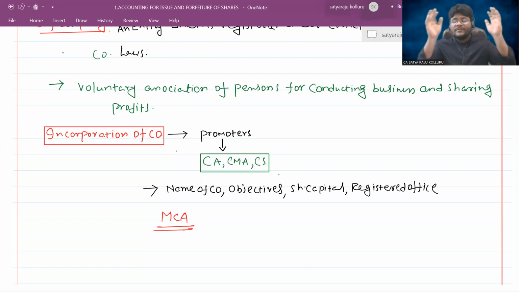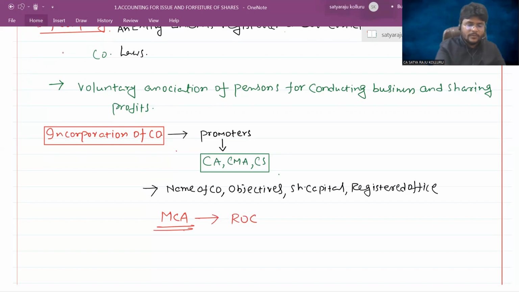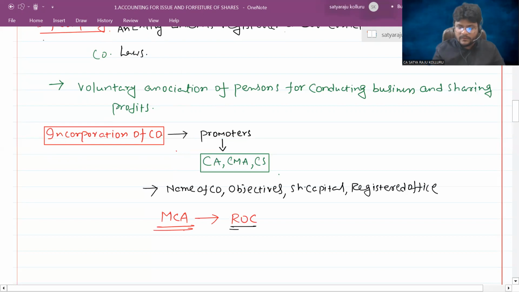Now, how is this entire MCA going to administer, sir? This MCA will have a total of 7 big zonal wings throughout India, that is South Wing, North Wing, East Wing, West Wing and so on. Like that they have different wings throughout India, and each and every specific state contains an ROC, which is the Registrar of Companies. ROC is nothing but the Registrar of Companies.